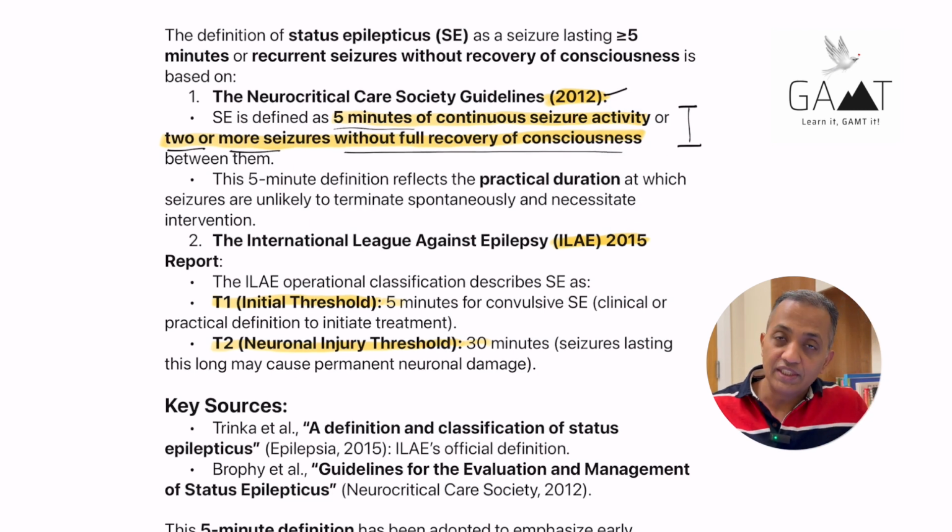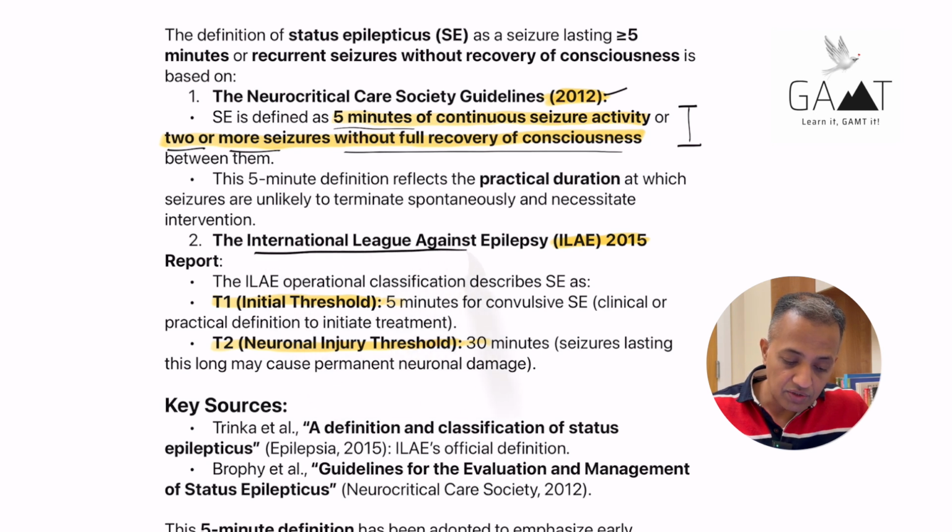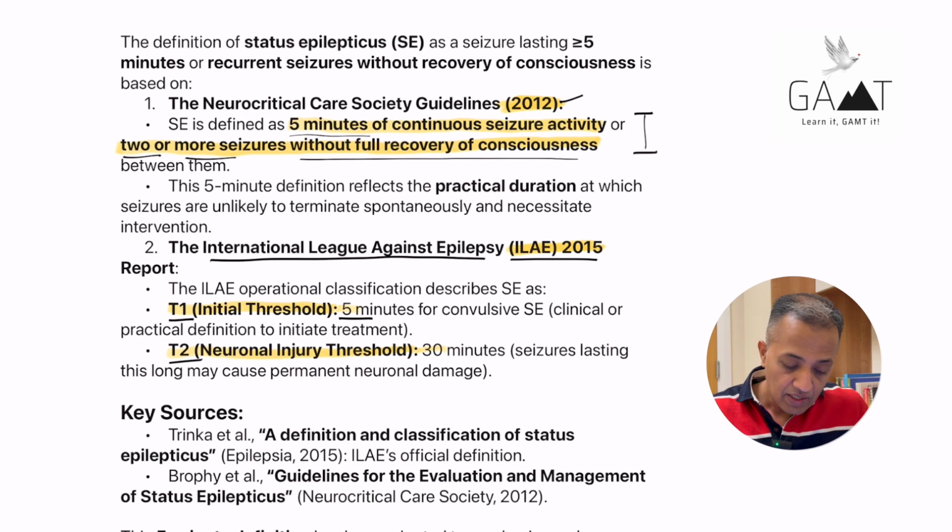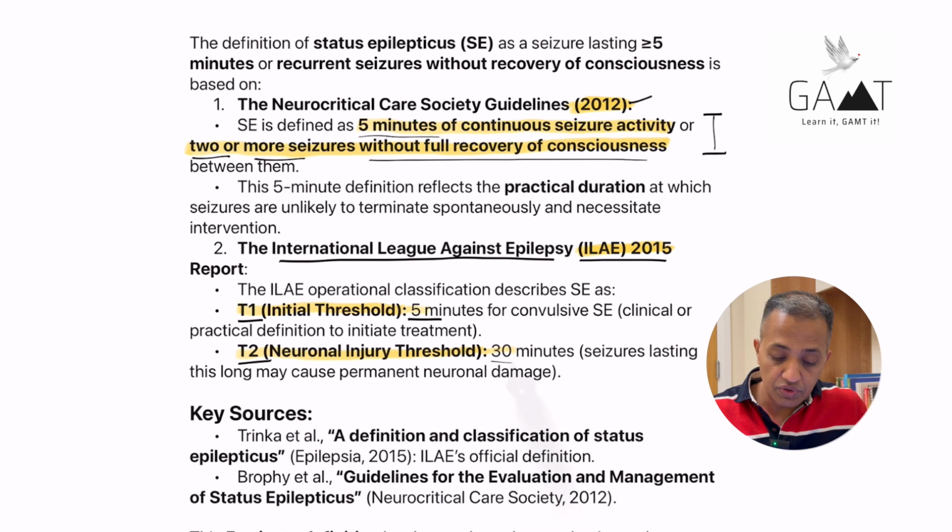And then there's an operational definition as well, which is provided by the International League Against Epilepsy, ILAE, in 2015, where there's T1 and T2 times. The T1 is the initial threshold, which is 5 minutes, which is used for initiating treatment. And then the T2 is the neural injury threshold, which is 30 minutes, after which permanent neurological damage starts to occur. Okay, so that's the overall definition of status epilepticus that we need to know about.